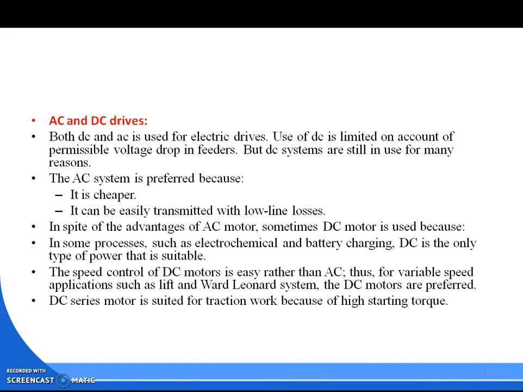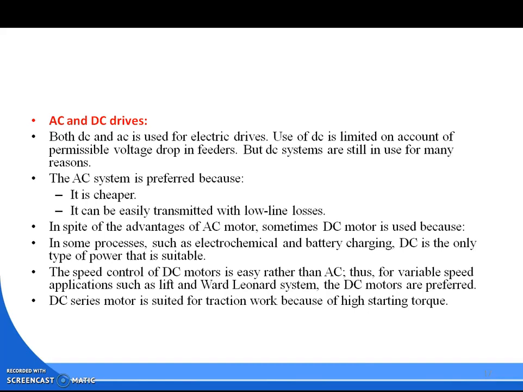The AC system is preferred because it is cheaper. It can be easily transmitted with low line losses. In spite of the advantages of AC motors, sometimes DC motors are used because in some processes such as electrochemical and battery charging, DC is the only type of power that is suitable.